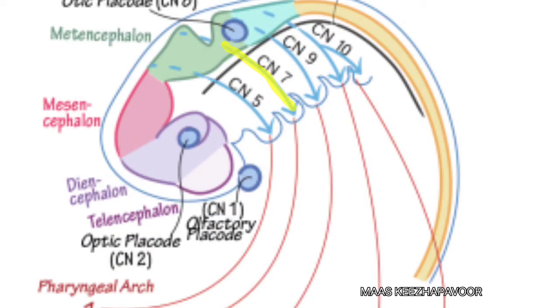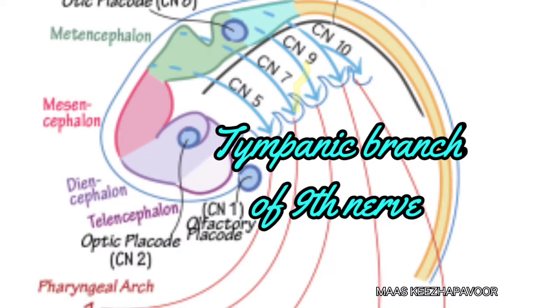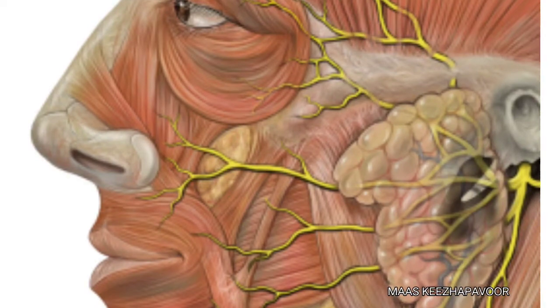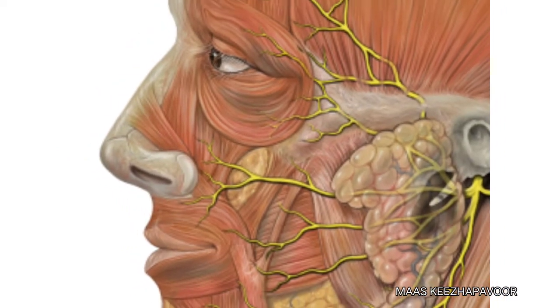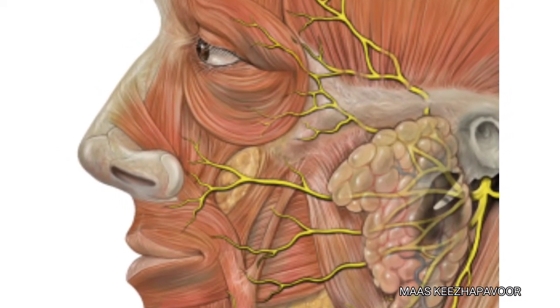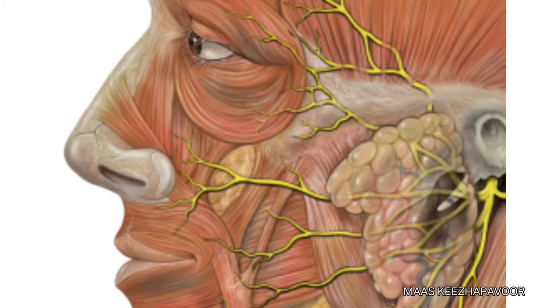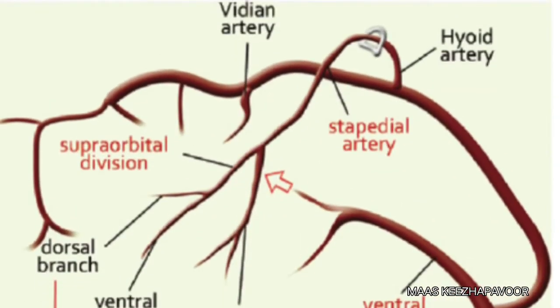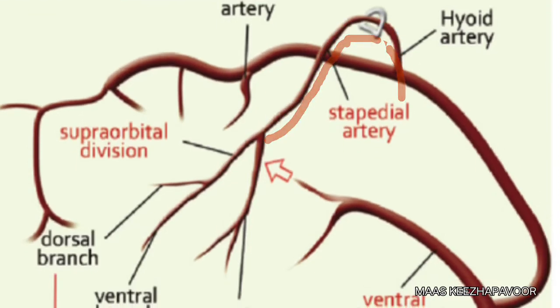The facial nerve is the post-trematic nerve of the second arch. According to some anatomists, tympanic branch of glossopharyngeal nerve is the pre-trematic nerve of second arch. All the muscles of facial expression, stapedius, stylohyoid, posterior belly of digastric and platysma develop from the second pharyngeal arch. Hyoid artery and stapedial artery are the arteries of second arch.